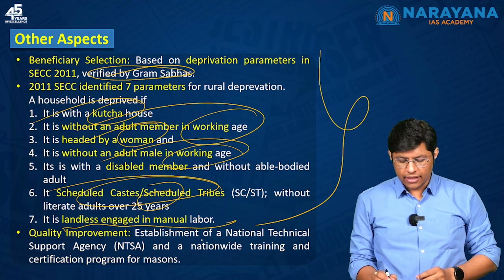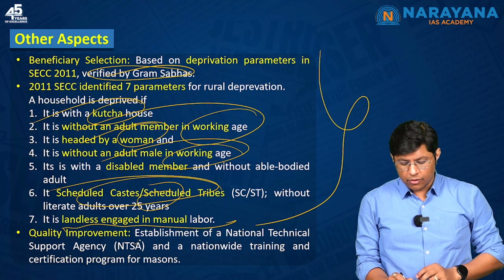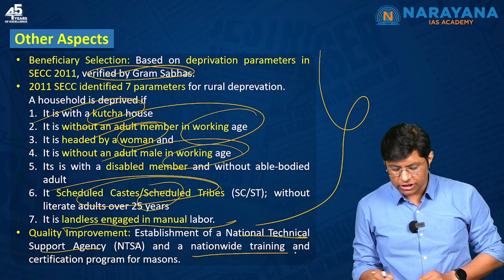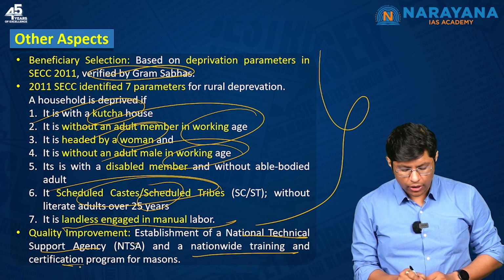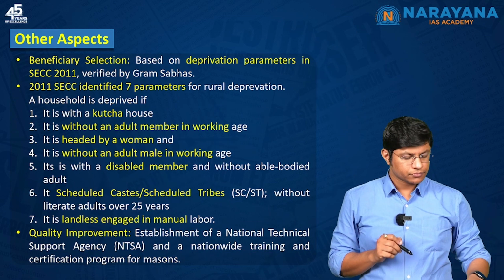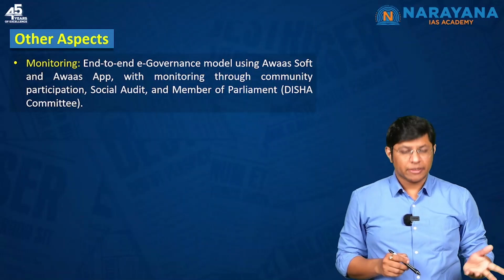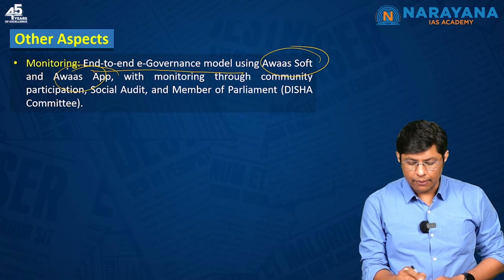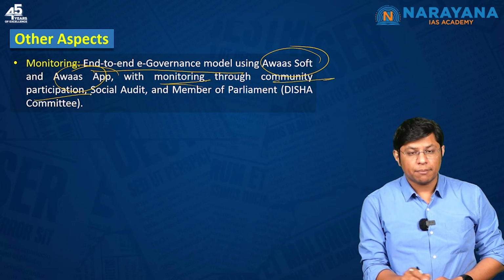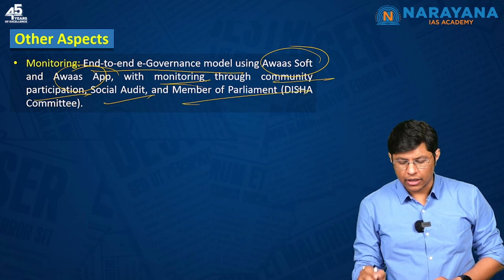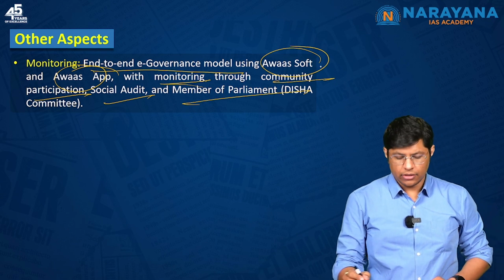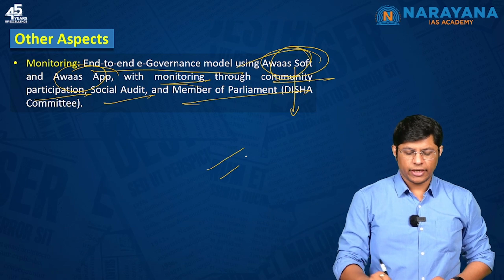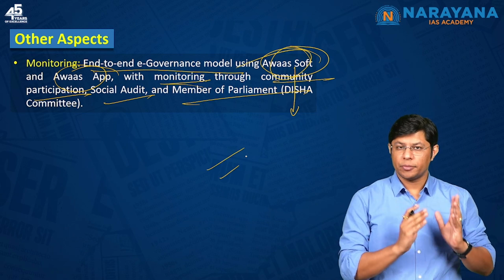And then this is again very, very important. Under this scheme, there will be establishment of a National Technical Support Agency and a nationwide training and certification program for the masons. Right? And then the other aspects being, there will be an end-to-end governance model using AwaasSoft and Awaas app with monitoring through community participation, social audit and Member of Parliament committee. Right? So please try to remember the name of the application and the Awaas software. So this is all about the article. I hope you understood the article.